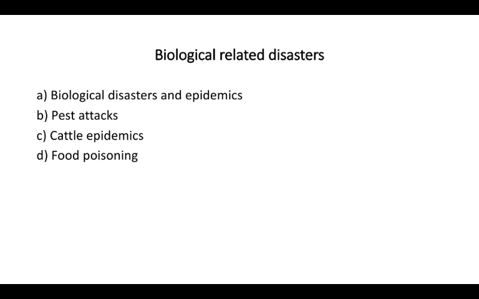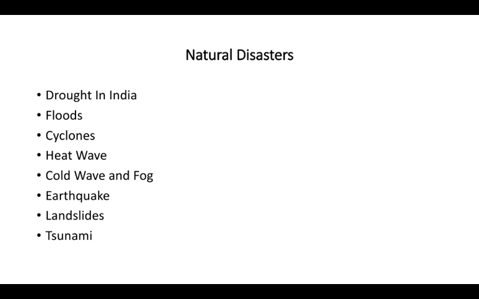Biological related disaster as biological disasters and epidemics, pest attacks, cattle epidemics, food poisoning. Natural disasters as droughts in India, floods, cyclones, heat wave, cold wave and fog, earthquake, landslides and tsunami.